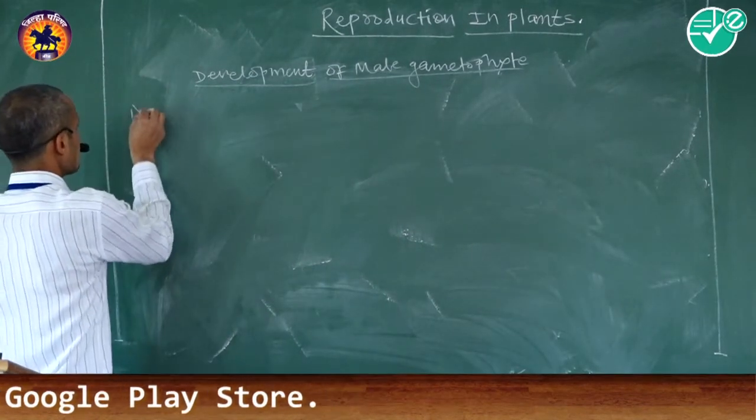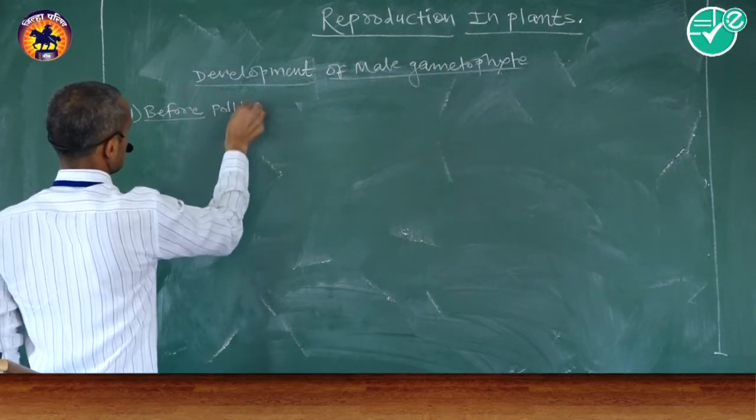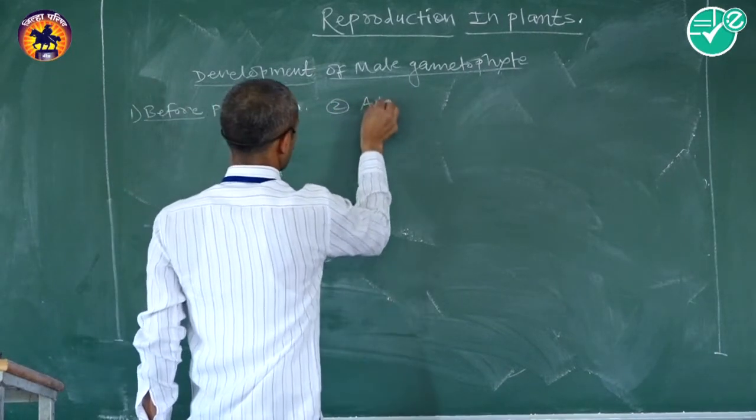First one is before pollination, and the second one is after pollination.